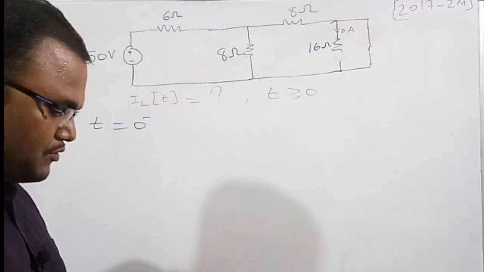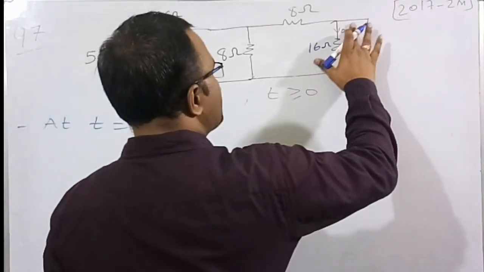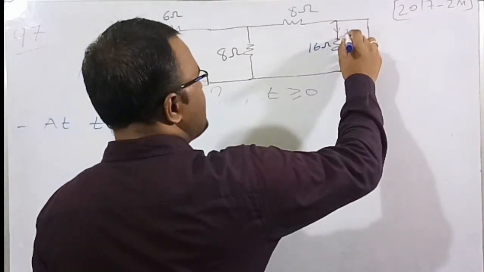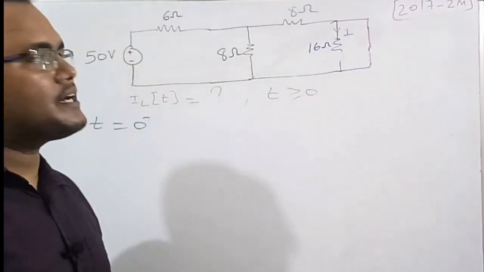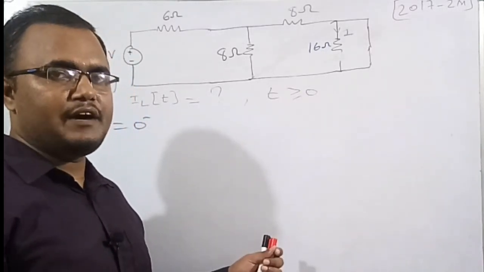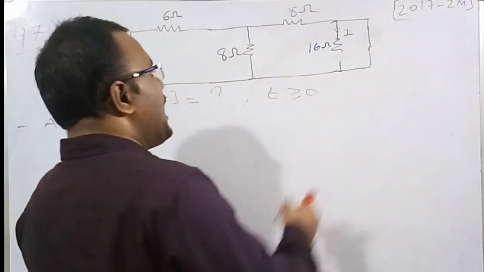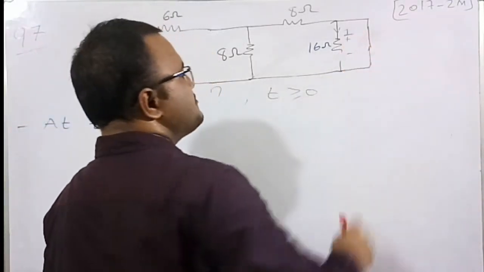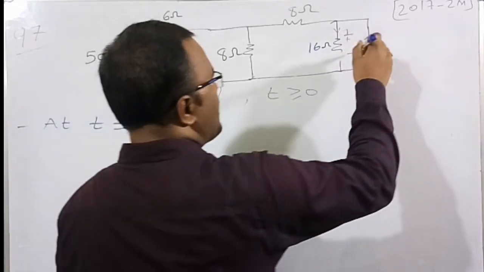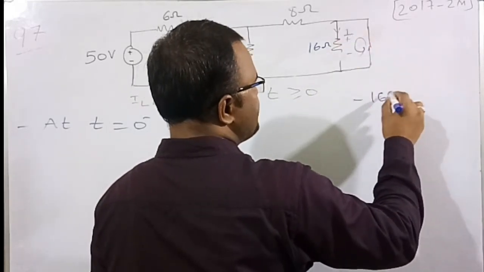Suppose you are confused, we can easily find this value by applying Ohm's law, or by KVL also. Let me assume the current in the 16 ohm is I. I will find why it is 0 by applying KVL. See here, current goes from plus to minus, that is, from higher potential to lower potential. So I am writing KVL in this loop. Plus to minus means minus 16I.